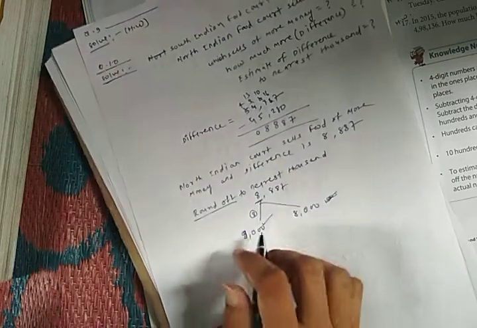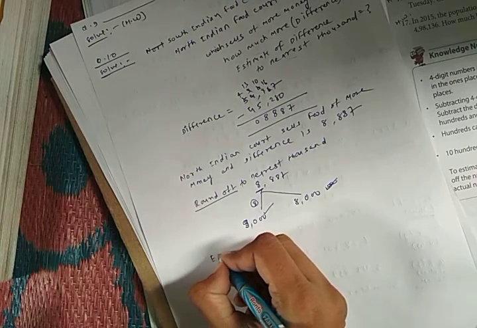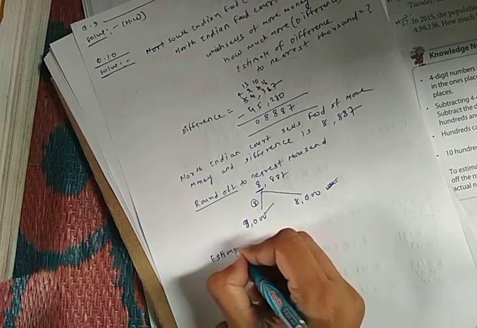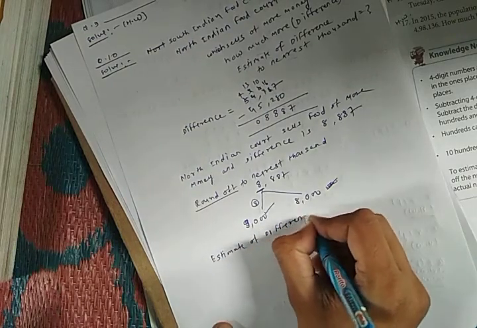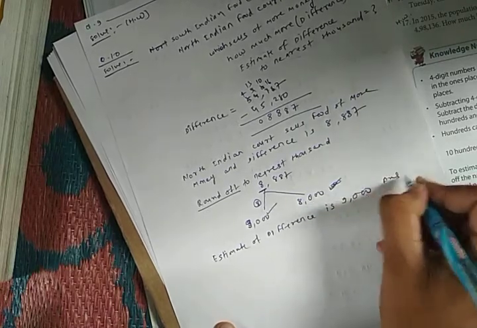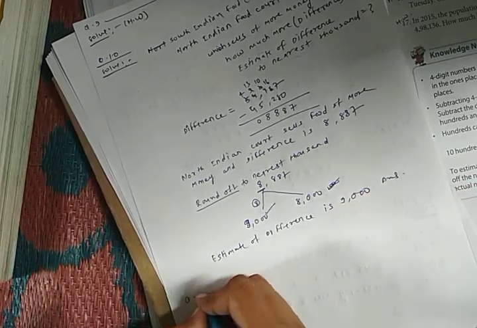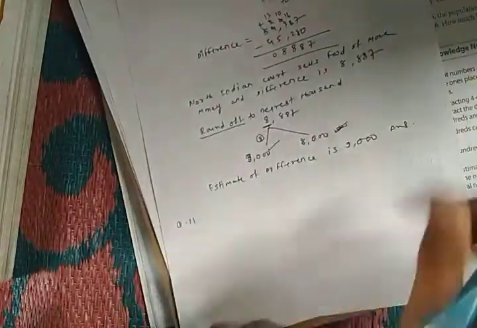So here write: estimate of difference is 9,000. Now this is your answer. You have to also solve question number 11. Question number 11 is your homework.